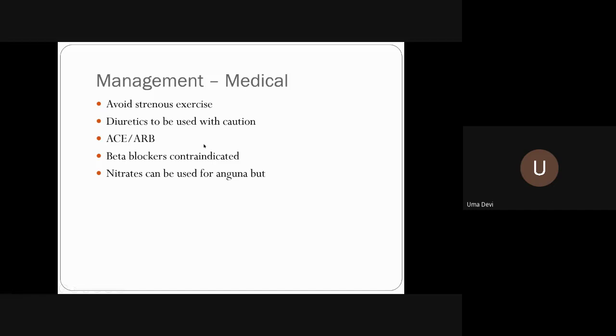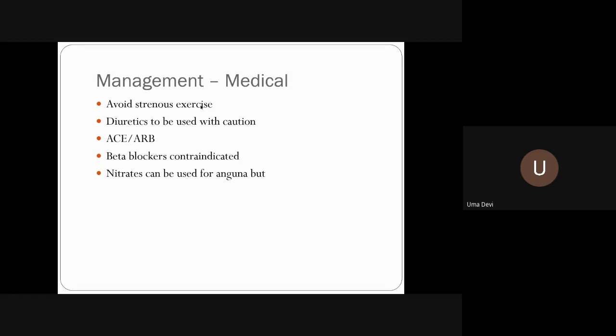So what are the treatments? There are medical management and surgical management. In medical management, for exertional dyspnea, you have to avoid strenuous exercise. Already it is a low cardiac output stage or a fixed cardiac output stage. And if you use diuretics, you are going to worsen it further, so they should be used with caution.